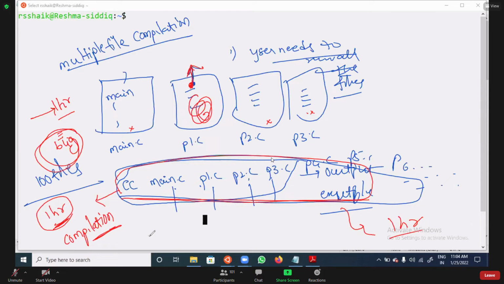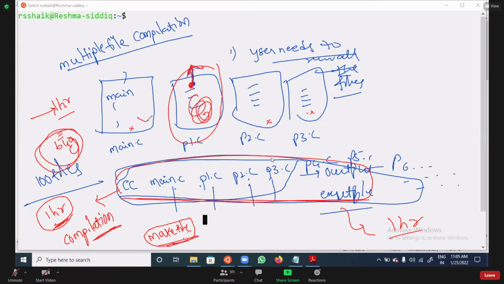But whenever you go for a Makefile, what will happen? It will not compile all the files; only the modified file will be compiled. Makefile makes only the file that has a modification.